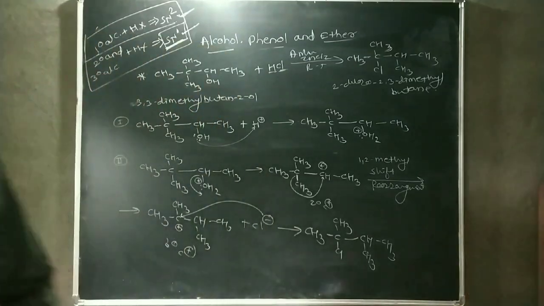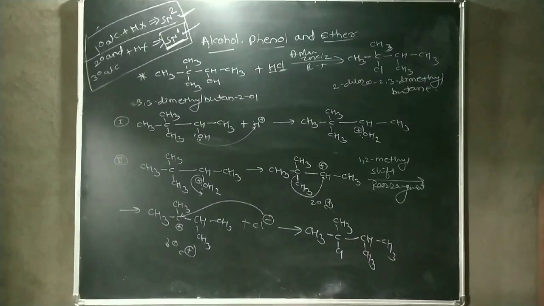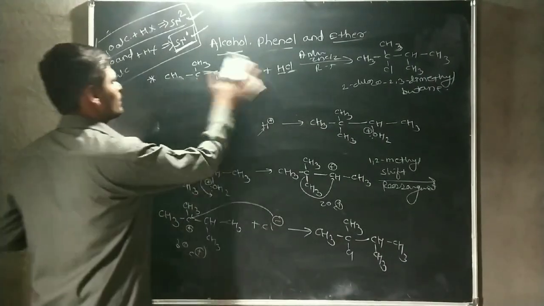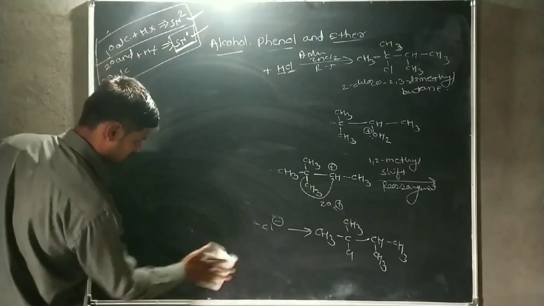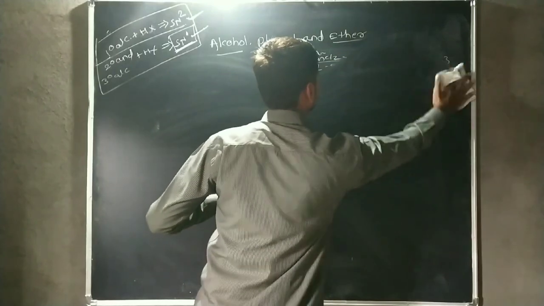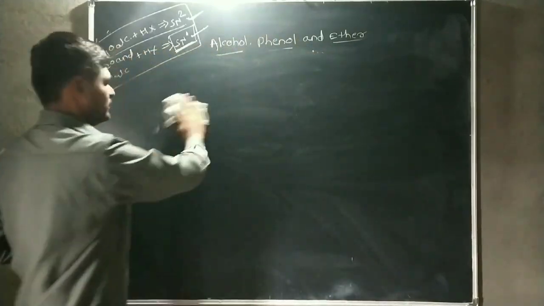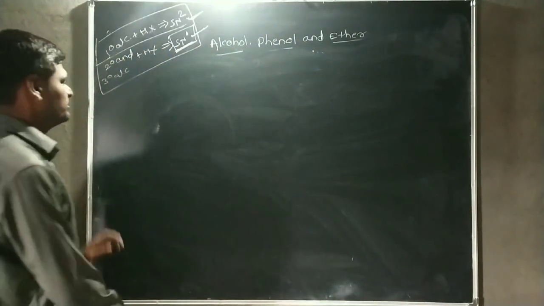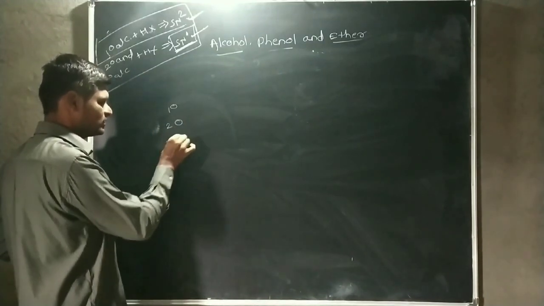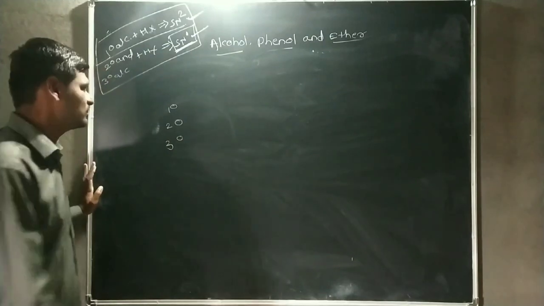Okay. Now, in this reaction, the remaining important part is that when primary alcohol reacts with HCl, the secondary also reacts with HCl and tertiary also reacts with HCl.